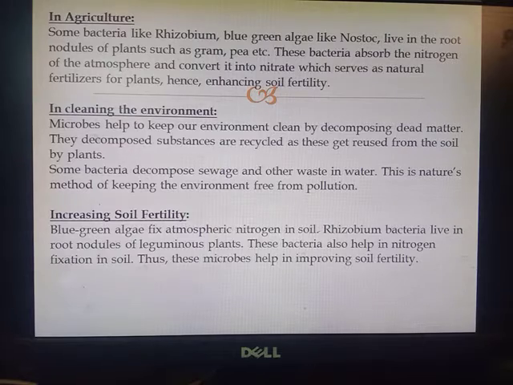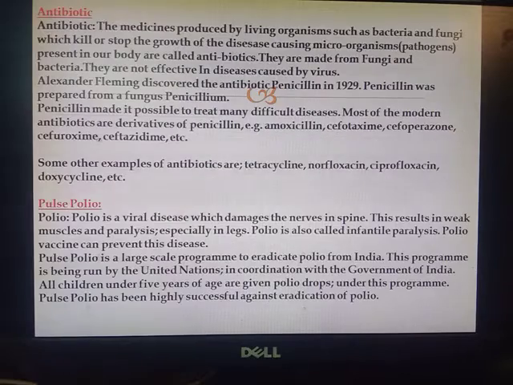Increasing soil fertility. Now how do they help in increasing the soil fertility? Again, the nitrogen fixation, or you can say the blue green algae and rhizobium bacteria example. Both of these, algae and bacteria, help in fixing the nitrogen from atmosphere. Now these bacteria also help in nitrogen fixation in soil. These microbes help in improving soil fertility. They enrich the soil with the nitrogen nutrient.